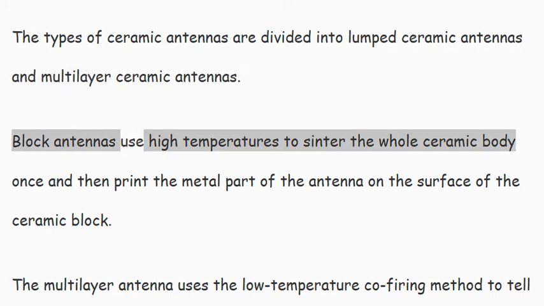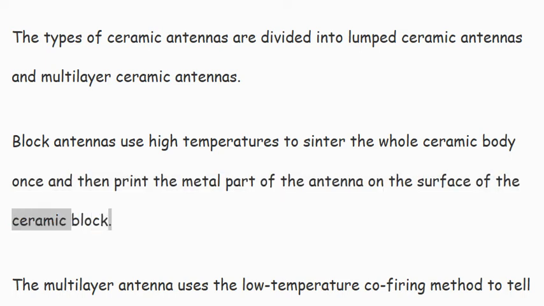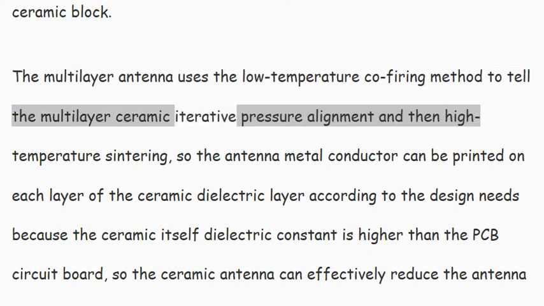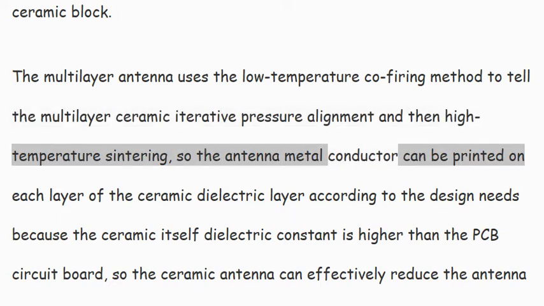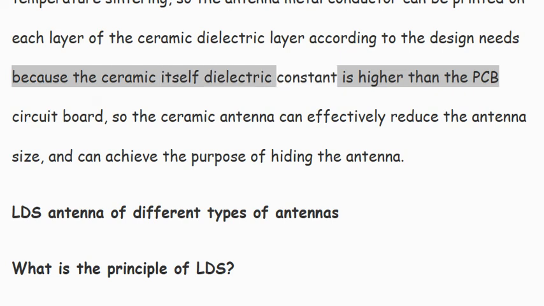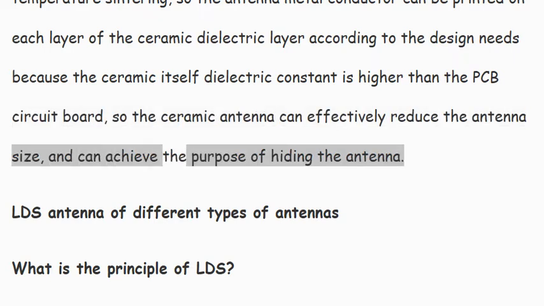Block antennas use high temperatures to sinter the whole ceramic body once and then print the metal part of the antenna on the surface of the ceramic block. The multilayer antenna uses the low-temperature co-firing method to iteratively press and align the multilayer ceramic and then sinter it at high temperature, so the antenna metal conductor can be printed on each layer of the ceramic dielectric layer according to the design needs. Because the ceramic's dielectric constant is higher than that of the PCB circuit board, the ceramic antenna can effectively reduce the antenna size and can achieve the purpose of hiding the antenna.